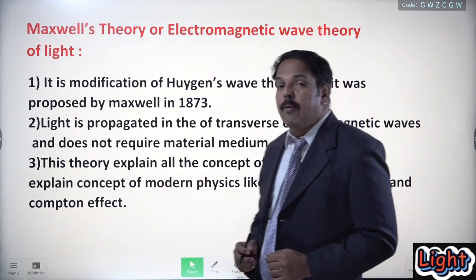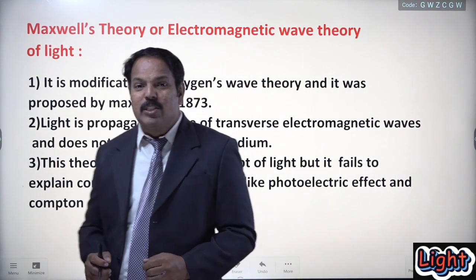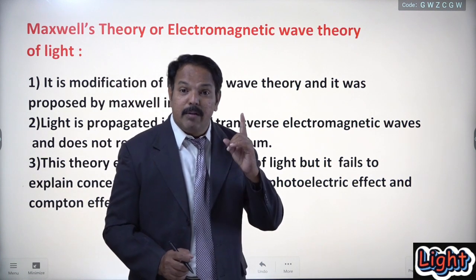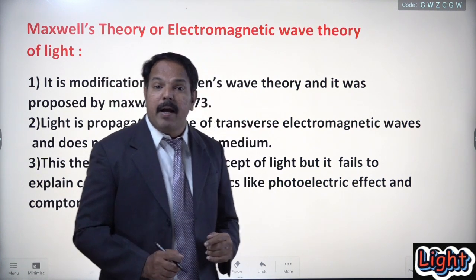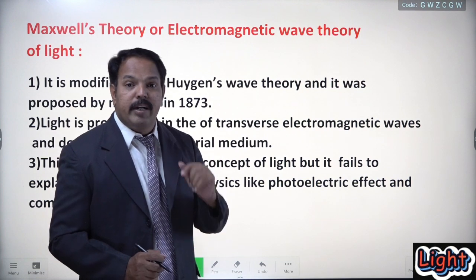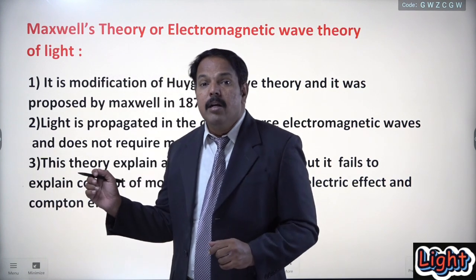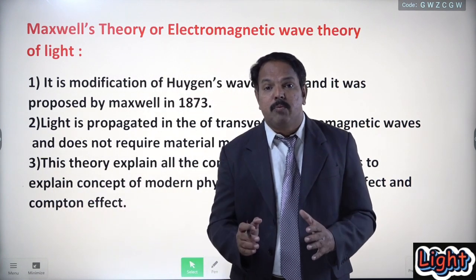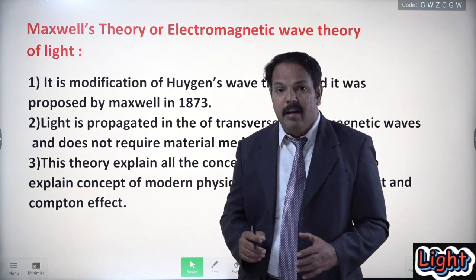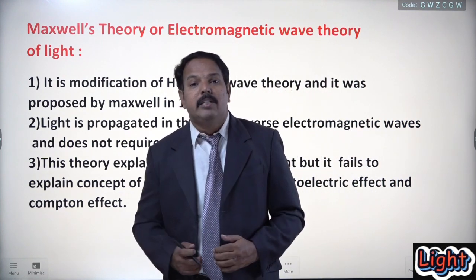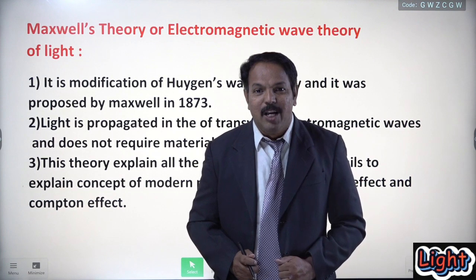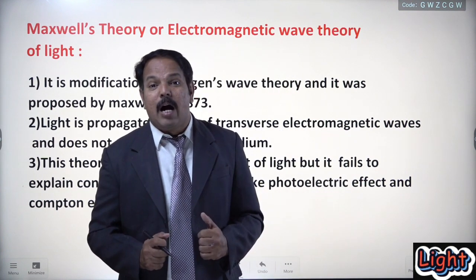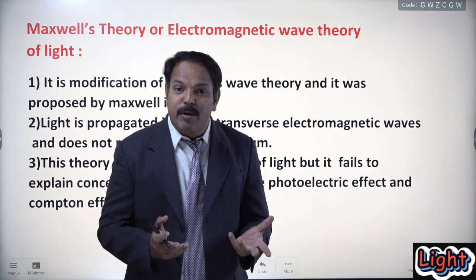in 1873. The first theory was developed by Newton in 1675. Huygens theory was developed by Christian Huygens in 1678. And now this is the theory proposed by the scientist Maxwell in 1873, and it is just a modification of Huygens wave theory. So a question may arise in your mind: how is it a modification of Huygens wave theory?